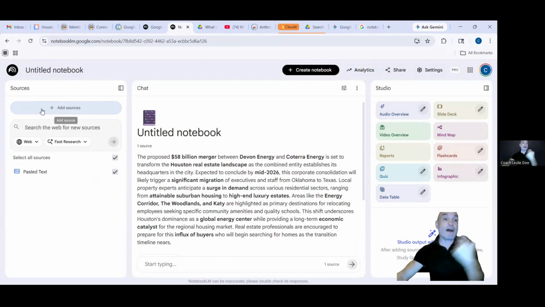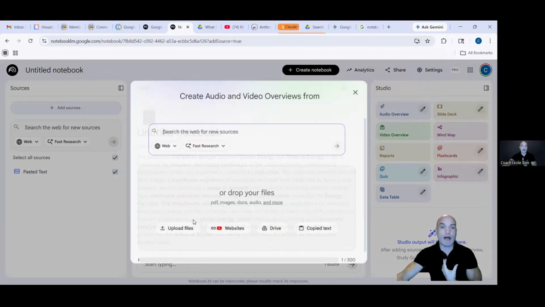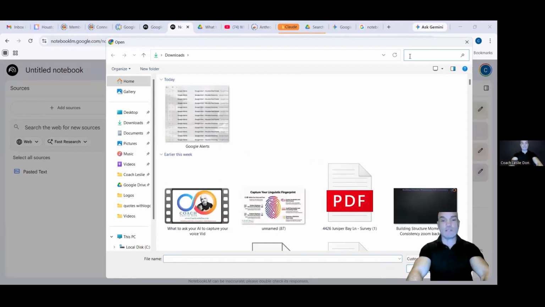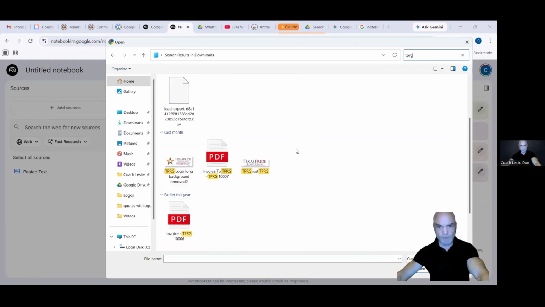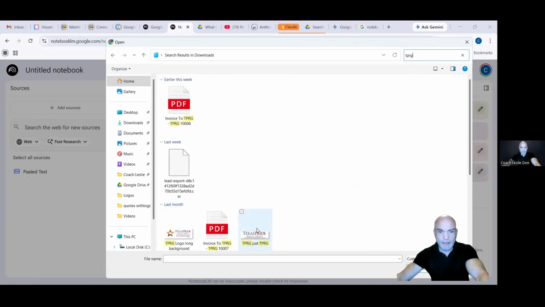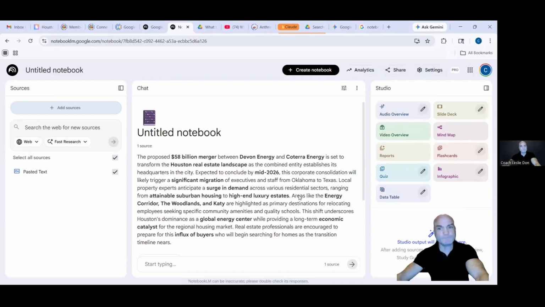But I like my images that I create with Notebook LM to be branded, sort of. So I'm going to upload a logo. And here's our logo here.